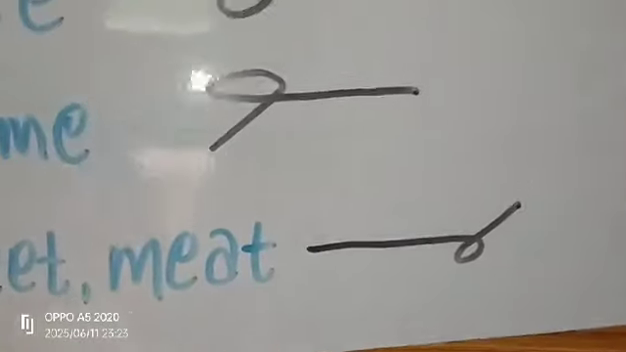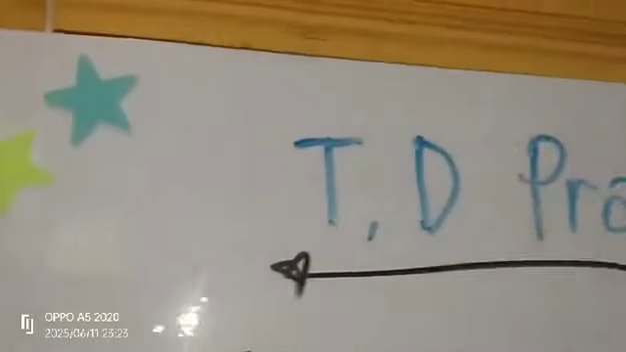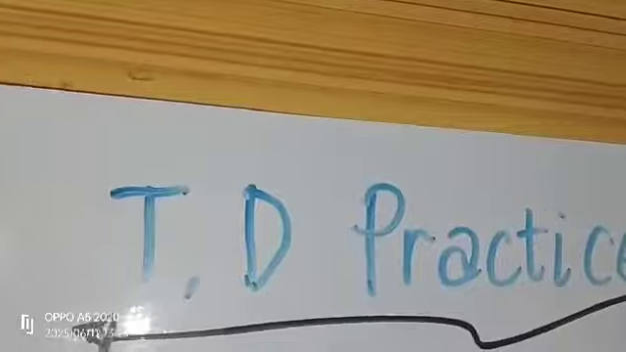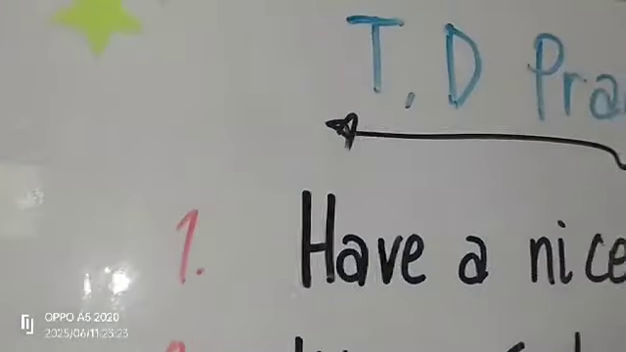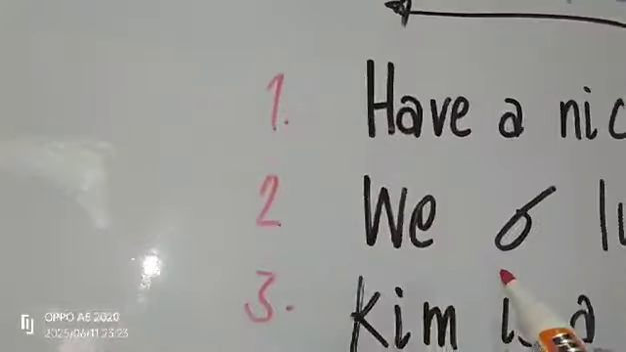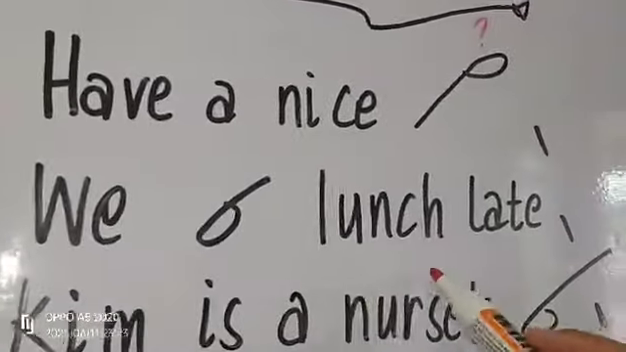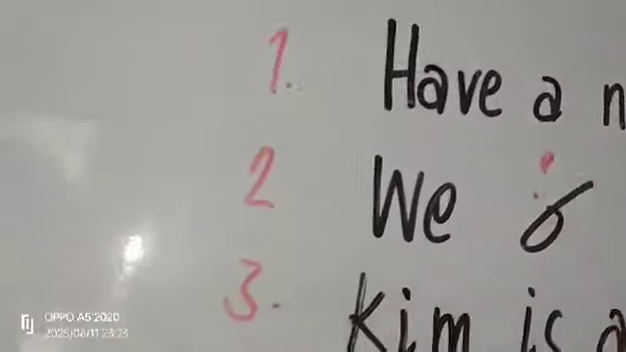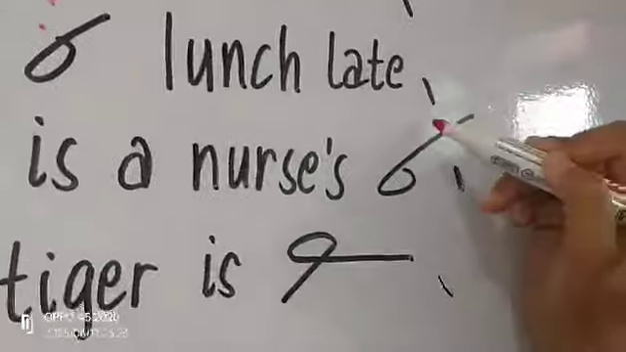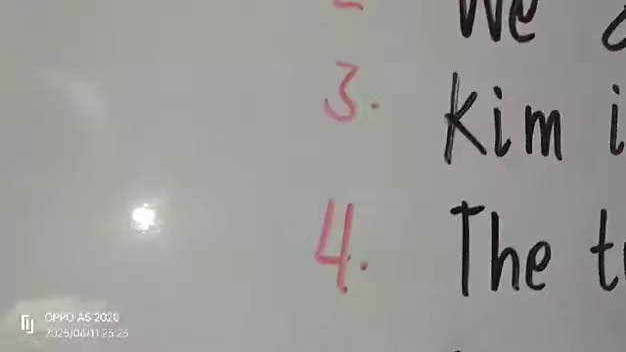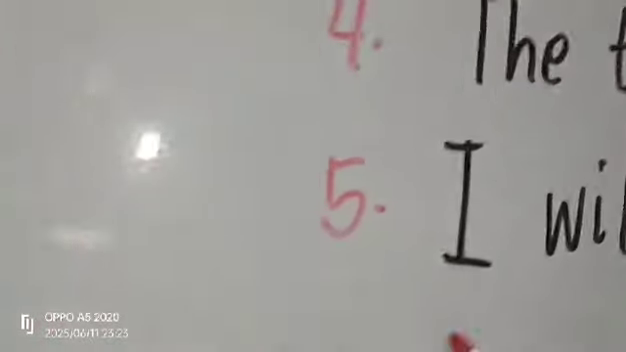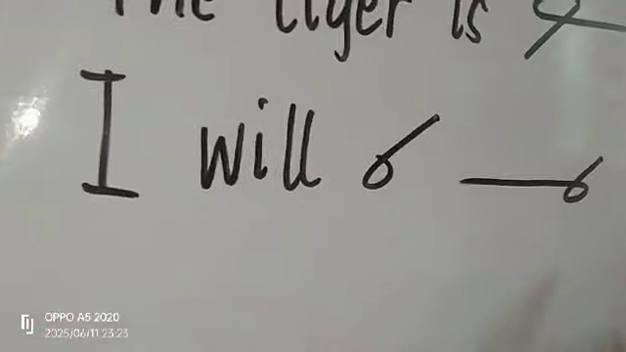Okay, let's proceed to a T-D practice. Number 1, have a nice blank. Number 2, we ate lunch late. Then number 3, Kim is a nurse blank. Number 4, the tiger is blank. Then number 5, I will blank blank.